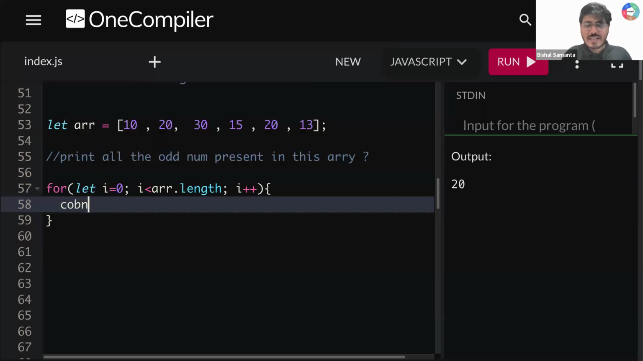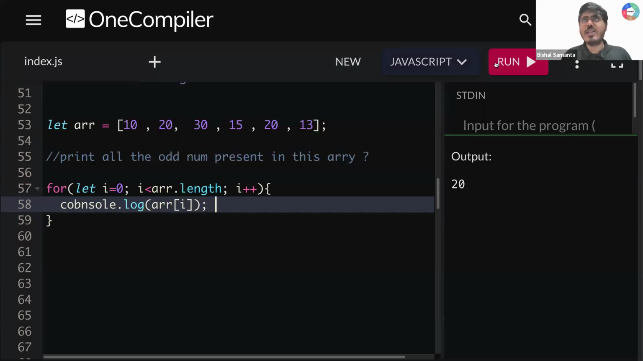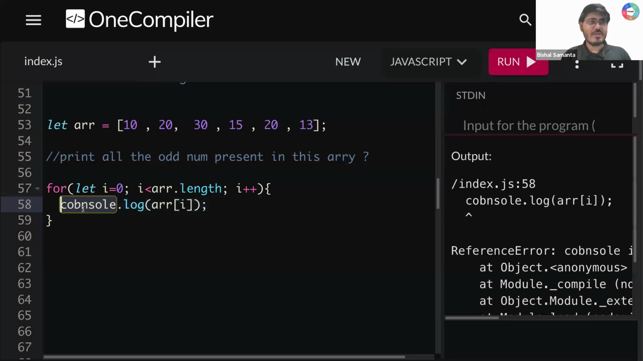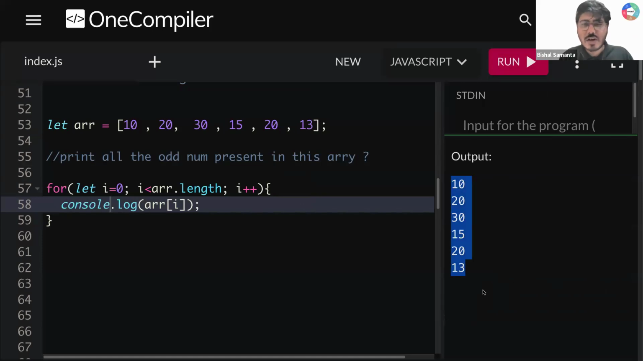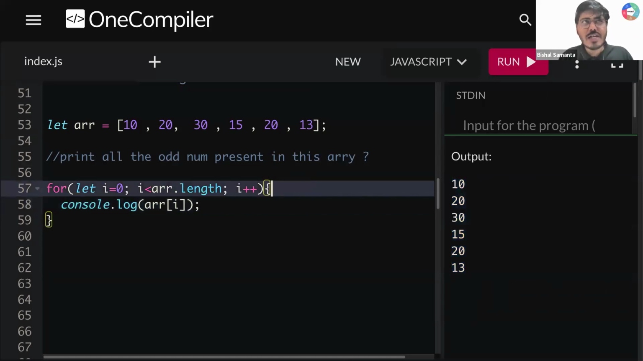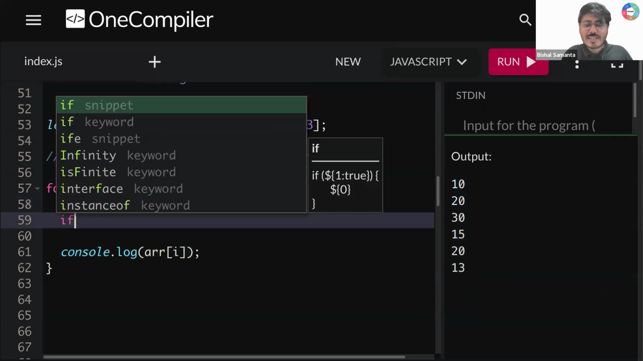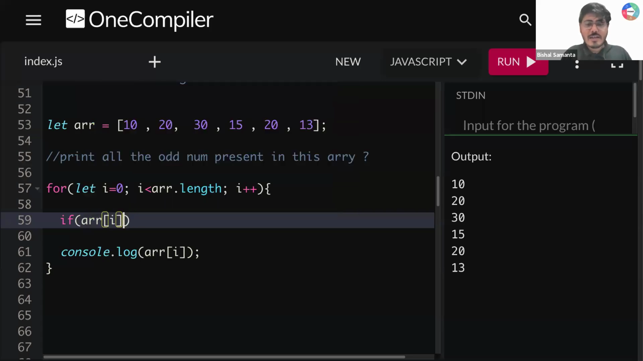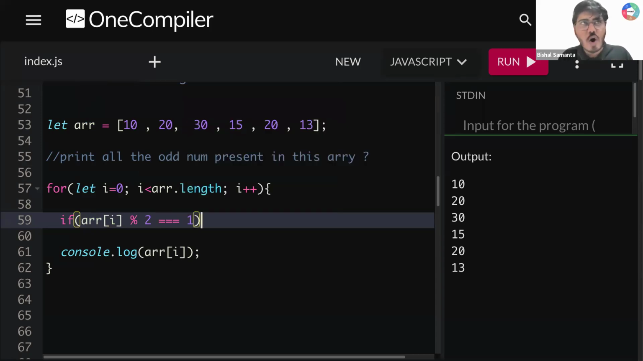Okay. Now tell me, if I write here console.log array of I, what am I supposed to get? I'm supposed to get all the elements, but do I need all the elements? No. क्या है इस पे हमको कंडीशन लिखना है? Do I need to write a condition? अगर ये जो array of I का value odd number है, then only print that, right? So can I write here simply if array of I mod 2 is equal to 1. Can I do this thing? Odd number means it will give you 1 as remainder value, right? Even number means it will give you 0 as remainder value.